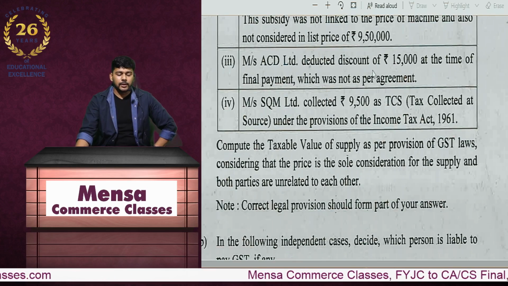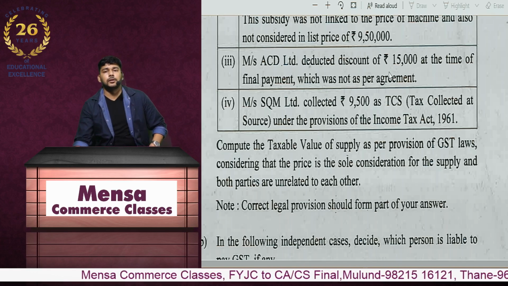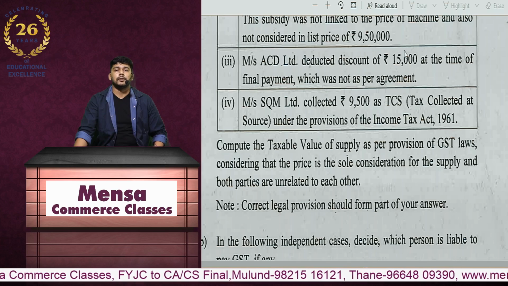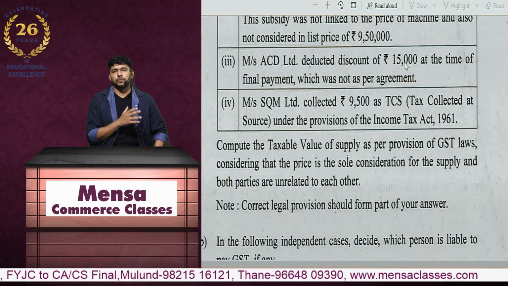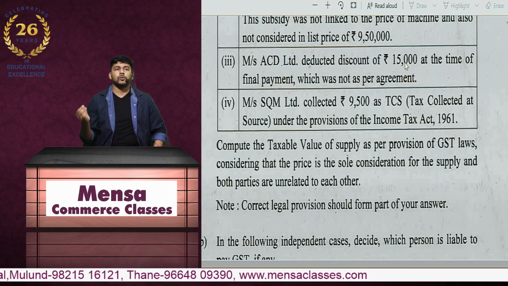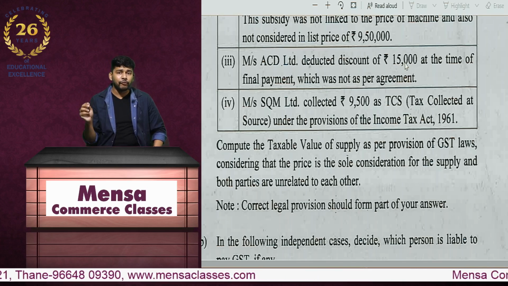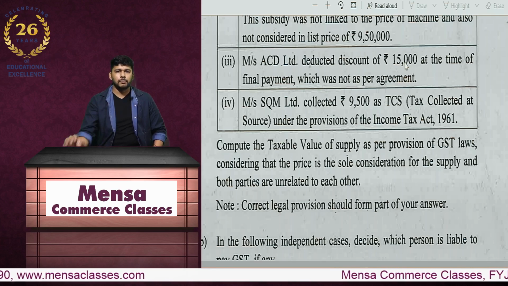ACD Limited deducted a discount of 15,000 at the time of final payment, which was not as per agreement. Now again, with respect to section 15 subsection 3, the provisions regarding discounts are very clear. If the discount is given before or at the time of supply, the same needs to be reduced. If the discount is given after the supply, then that discount will be reduced from the taxable value by issuing a credit note only if the discounts are predefined in the agreement or pre-agreed with the buyer. So this discount will also not be reduced.